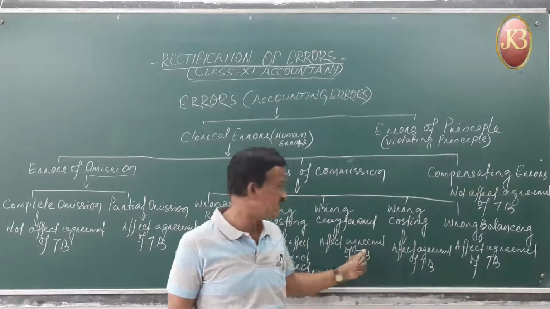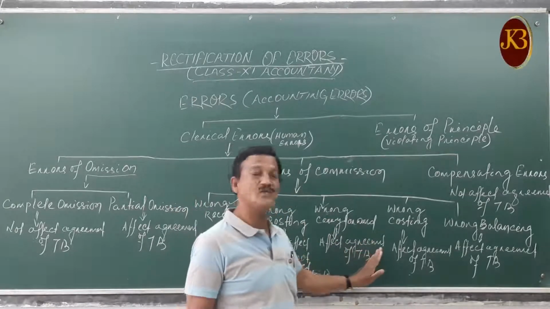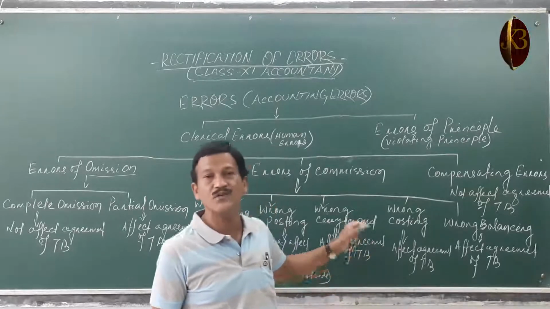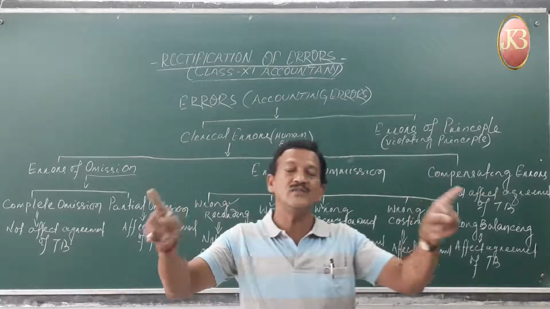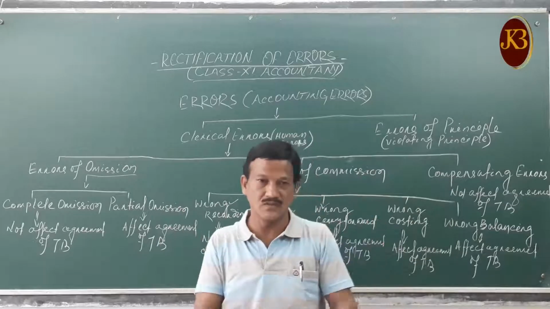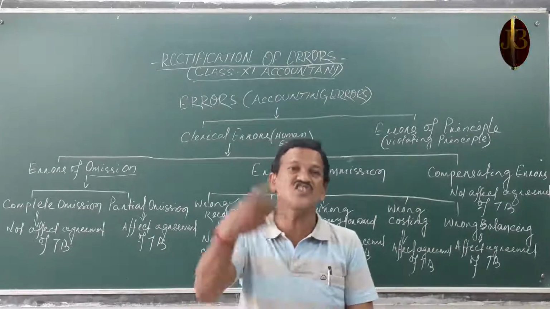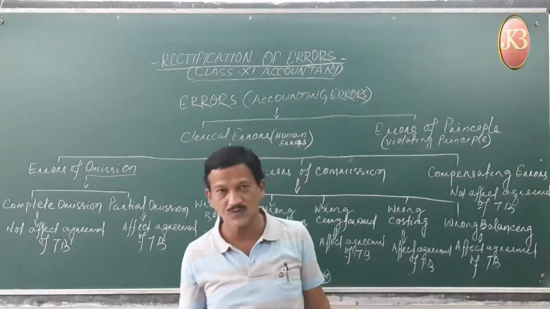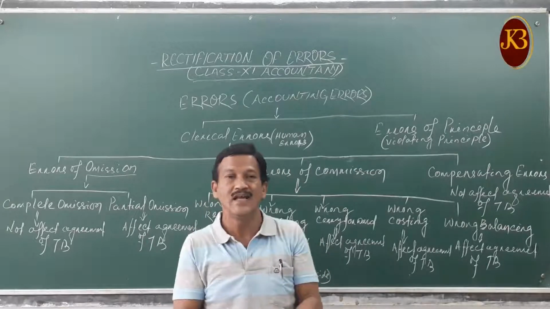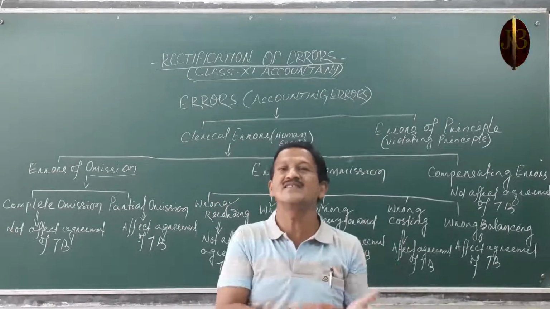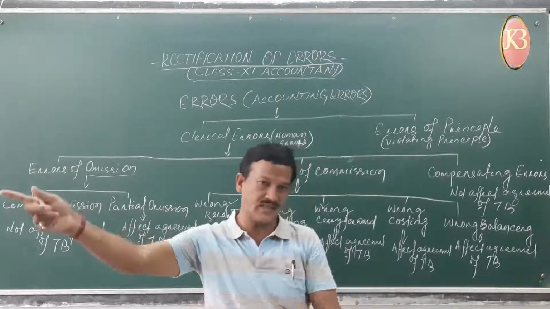Then wrong carry forward. Wrong carry forward will affect the agreement of your trial balance. Wrong carry forward means suppose you are preparing the purchase book or the sales day book, purchase return book, sales return book, and the first page is completed. You have to carry forward to the second page.